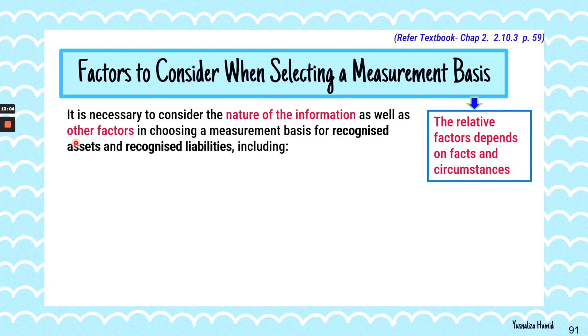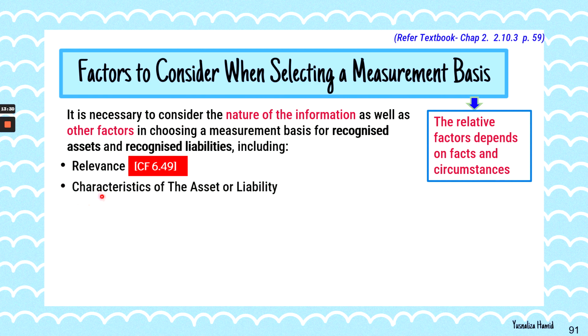First, you recognize, and then you need to measure how much is the amount that you have recognized for assets and liabilities. And these factors will lead to consider the fundamental characteristic of relevance: how relevant is the information. You can check the detail in paragraph 6.49 of the framework. The characteristic of that asset or liability, you can have that detail in the paragraph which I mentioned.